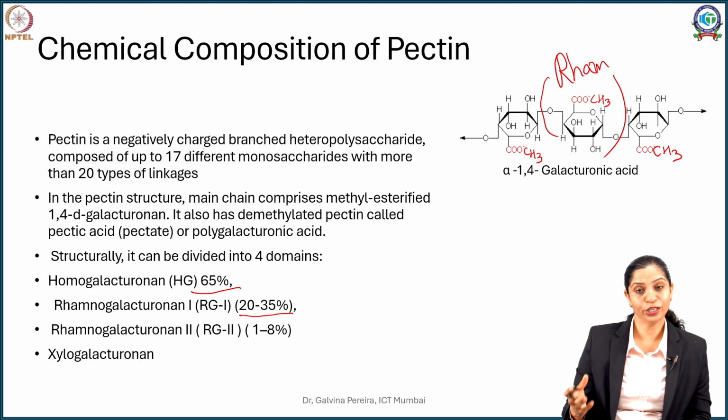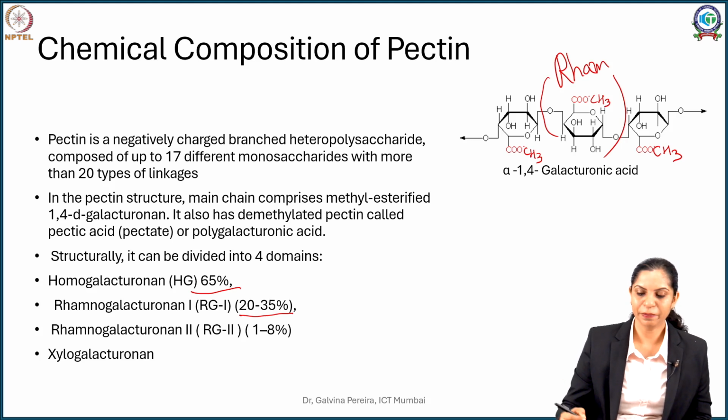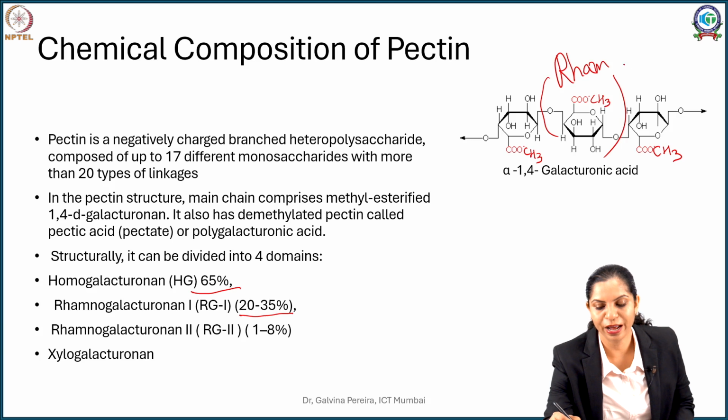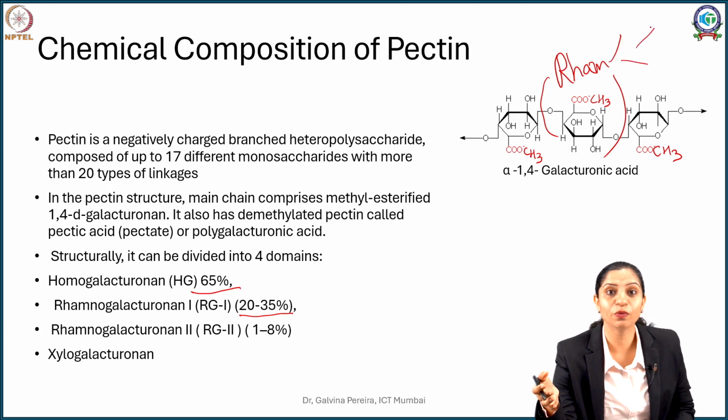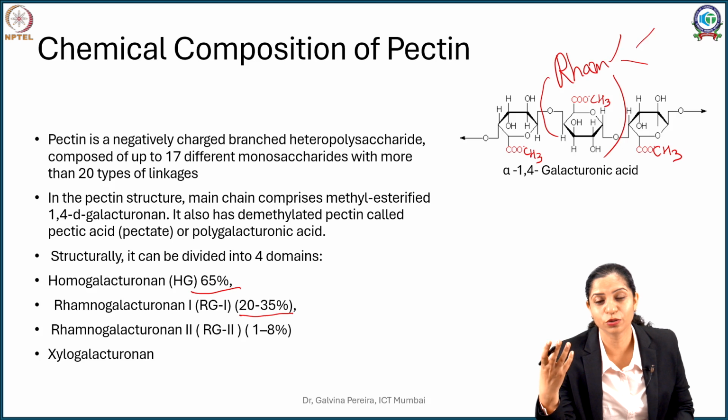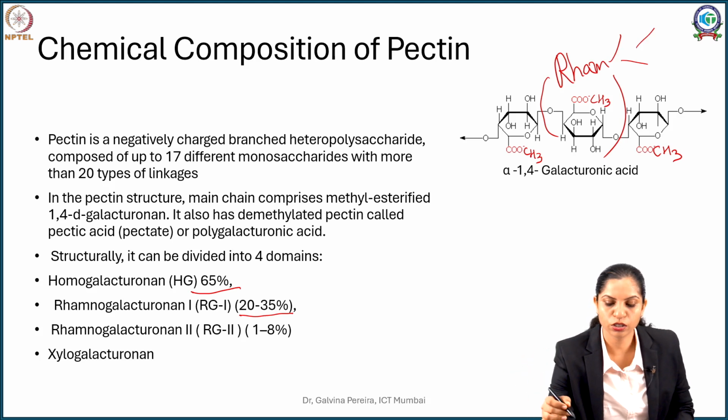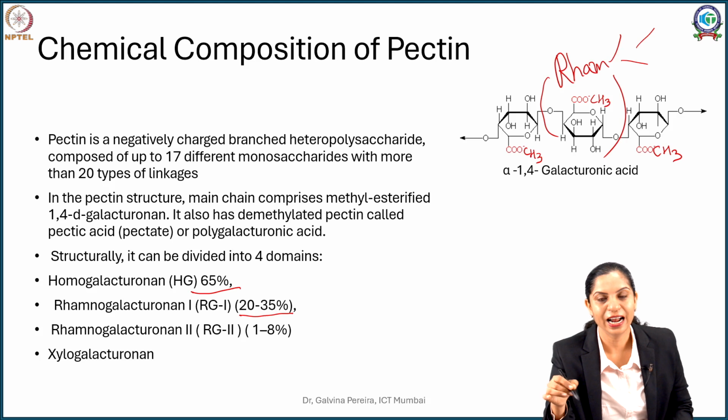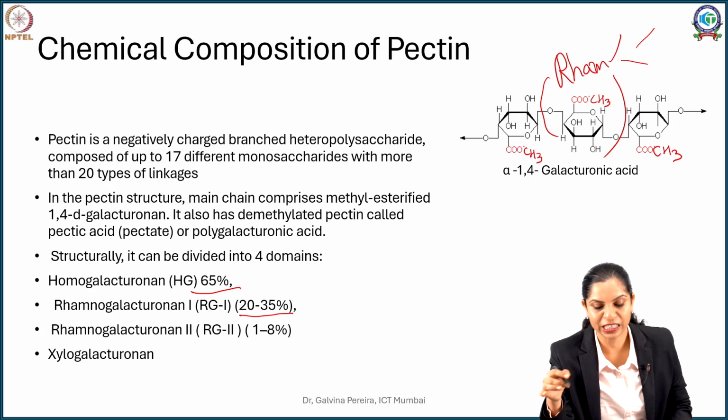Now this is not all. Imagine that apart from rhamnose, there is branching done with the help of different sugars. You can imagine about 11 different types of sugars, including xylose, apiose, arabinose and so on. Many of the sugars go on cross-linking and forming other side chains.